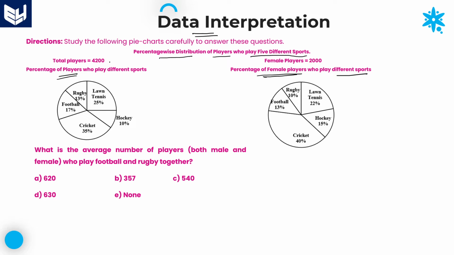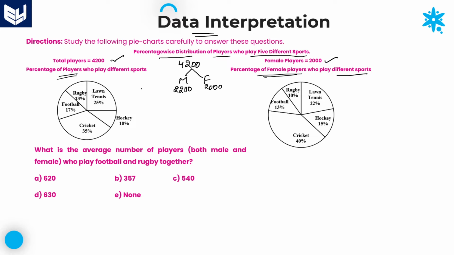Total number of players are 4,200 and total number of female players are 2,000. Now it is very easy to divide males and females. Total 4,200. In that, females are given as 2,000. If females are 2,000, automatically the remaining 2,200 are male category.